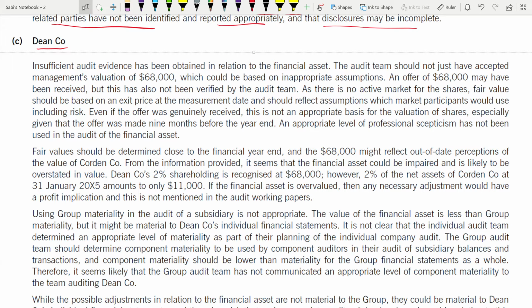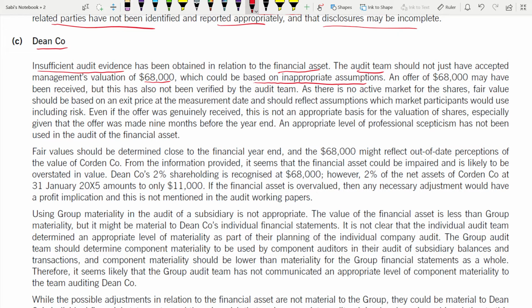So here, what is the main issue? One is insufficient audit evidence. Straight away you talk about that. Insufficient audit evidence has been obtained in relation to what? The financial asset. So the audit team should not just have accepted the management's valuation of 68,000. You are suggesting what they should have done and what they should not have done. They accepted it, but you are saying they should not accept the management's valuation of 68,000, which could be based on some inappropriate assumptions also.